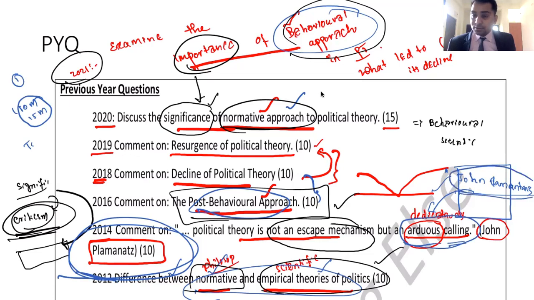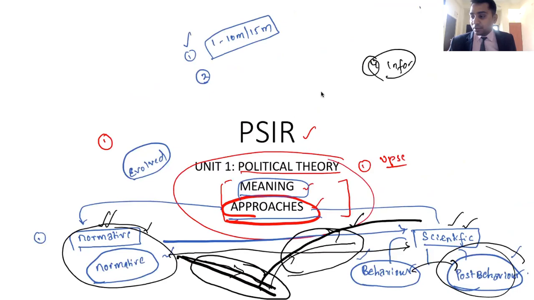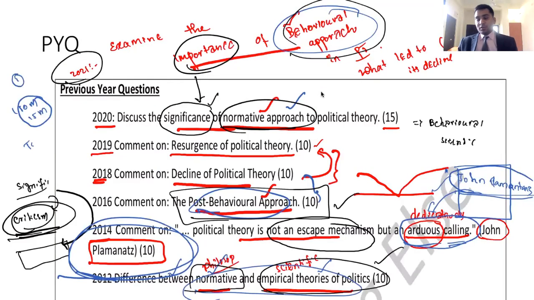So John Clemens, you have to write these types of things in a separate book. John Clemens said this. Whenever you are writing this unit, you have to specially dedicate some pages for unit 1: who are the political commenters who have commented on this. The rest of the story we can write, but thinkers we cannot write. So it is a combination of the story and thinkers. This is the third observation that I wanted to make.